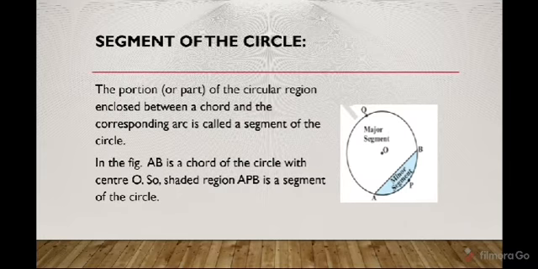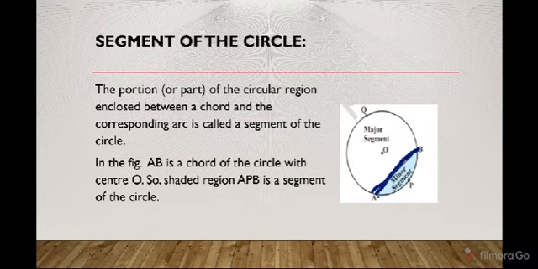Now I'll discuss the segment of a circle. The portion of the circular region enclosed between a chord and the corresponding arc is called a segment of the circle. If you look at the diagram, AB is a chord, right?